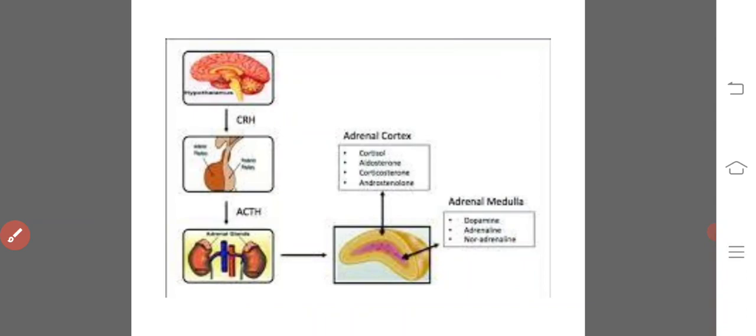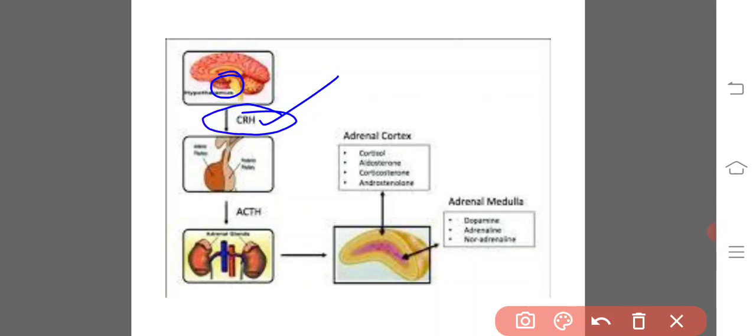Whenever you discuss the cortical hormones, the hypothalamus produces a particular hormone known as the corticotrophin releasing hormone.